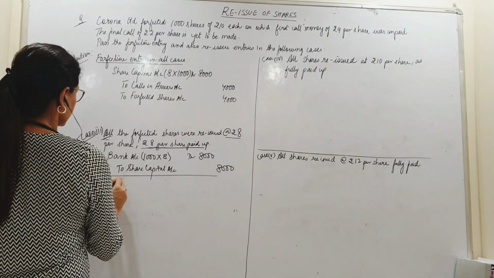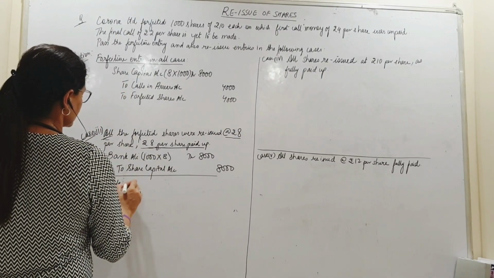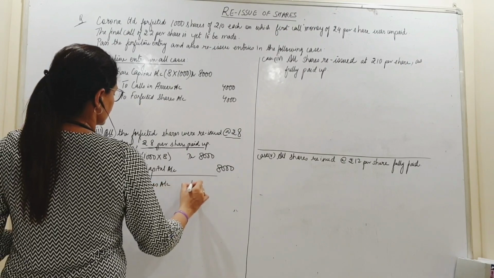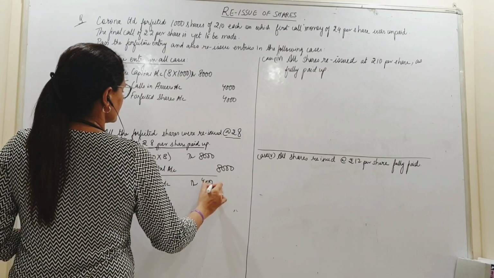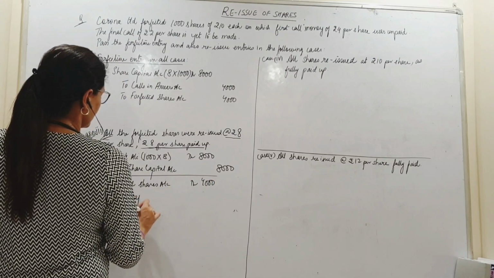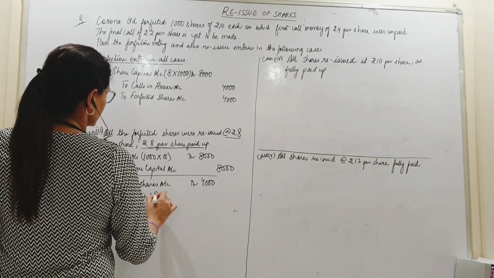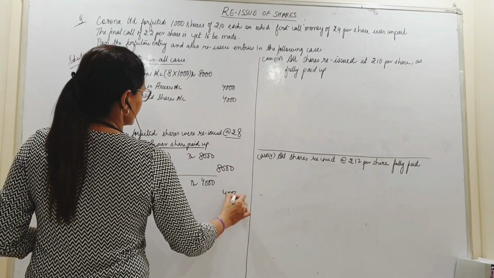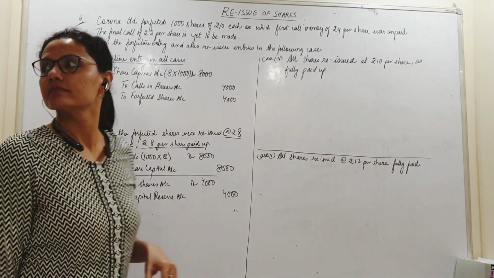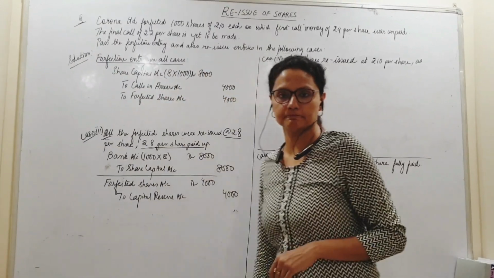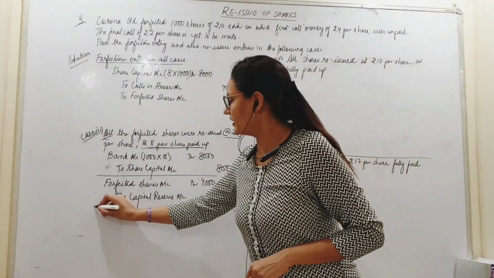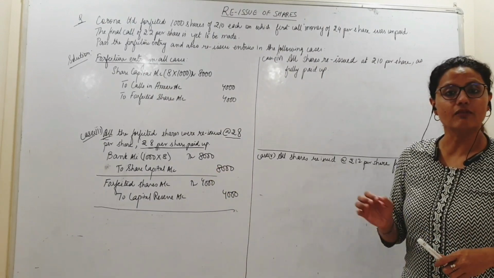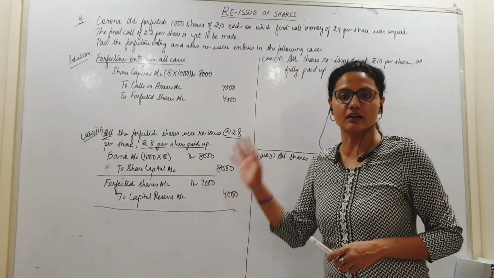So I debit forfeited shares account entire 4000 and I transfer that to capital reserve account 4000. Alright? So by this entry I close forfeited shares account.